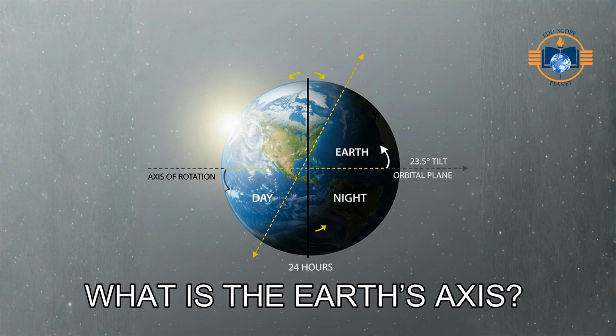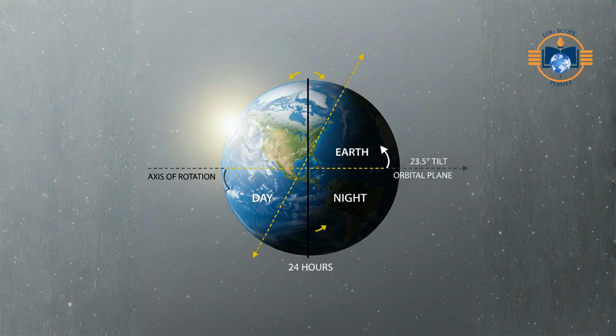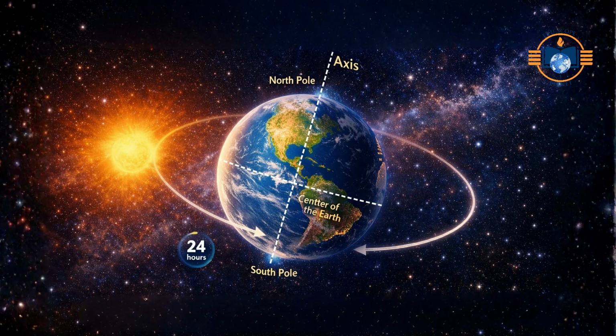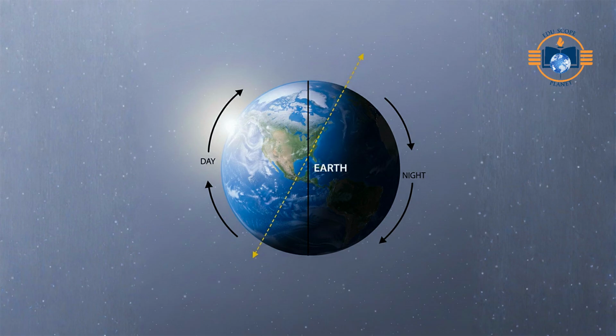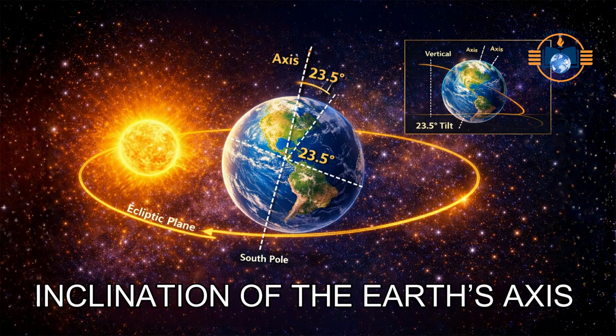What is the Earth's axis? The Earth's axis is an imaginary line that passes through the North Pole, the center of the Earth, and the South Pole. The Earth rotates around this axis once every 24 hours, causing day and night. If the Earth's axis were perfectly vertical, day and night would be equal everywhere, every day. However, the axis is tilted, which causes the length of day and night to vary throughout the year at different places on Earth.